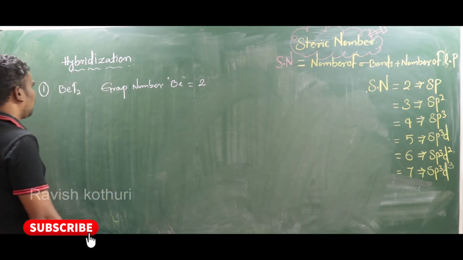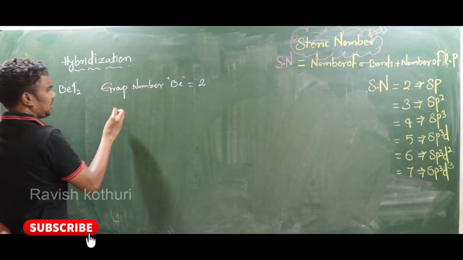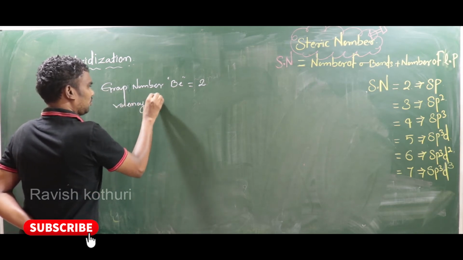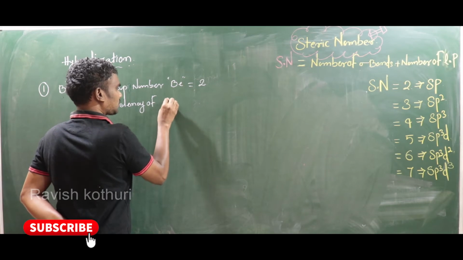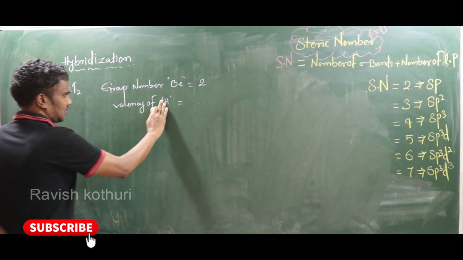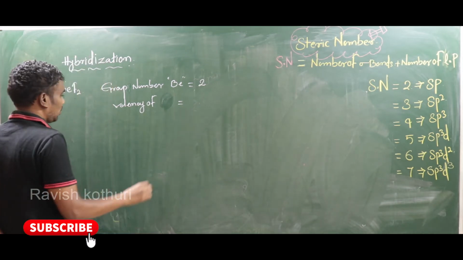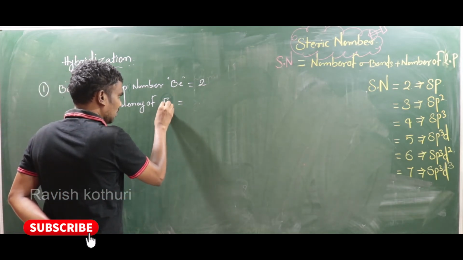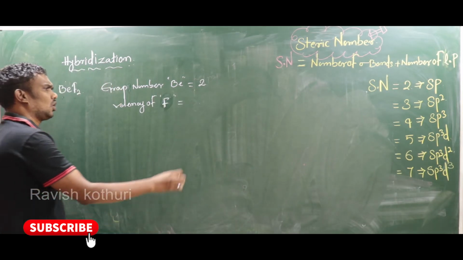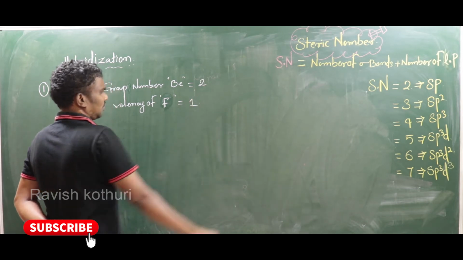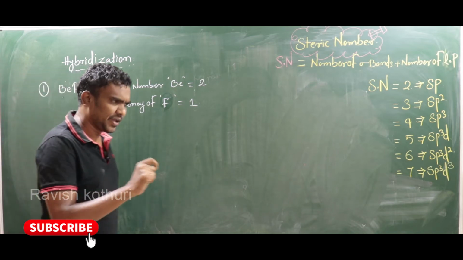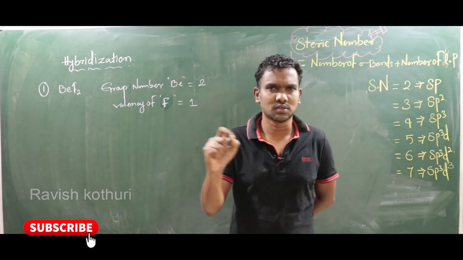Now, what about the valency of fluorine? Sorry, my dears, not hydrogen, fluorine. The valency of fluorine is 1. Valency 1 means it makes only a single bond.